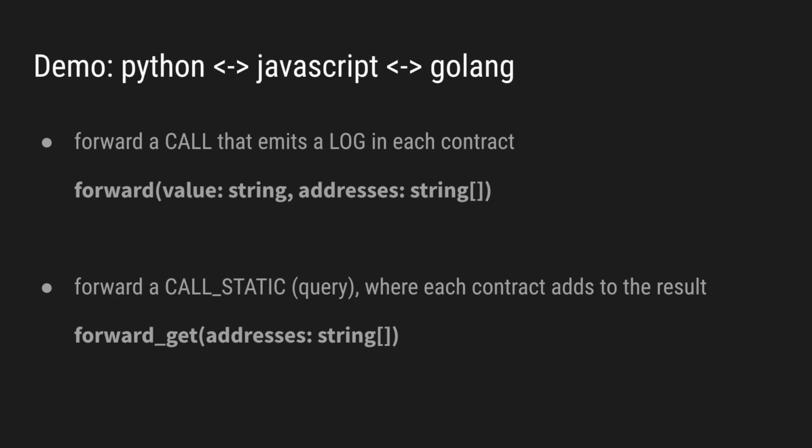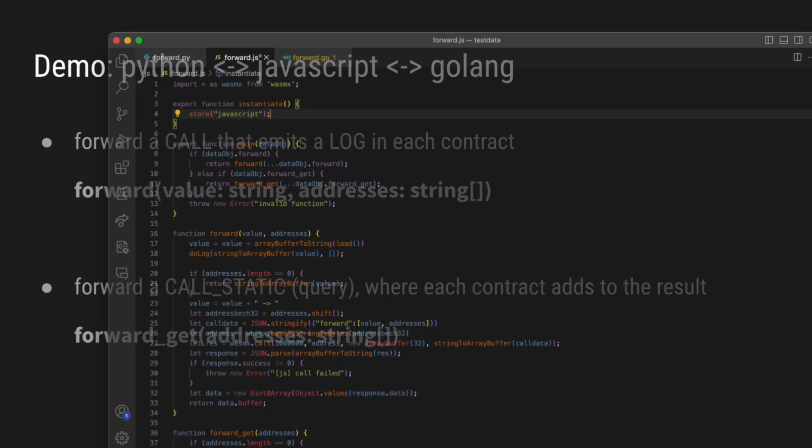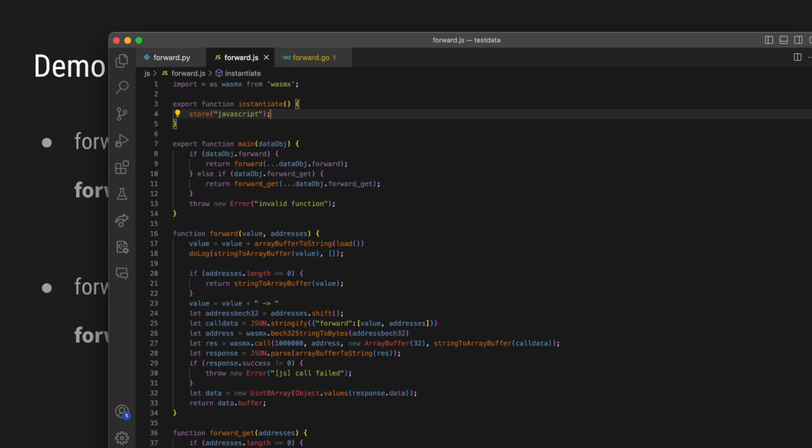The forward function receives an initial string and an array of contract addresses where the call will be forwarded to. The function makes a log of a computed string and forwards to the next contract address. The forward get function is a query that returns a computed string composed by each of the contracts that are called. And these are the contract sources.